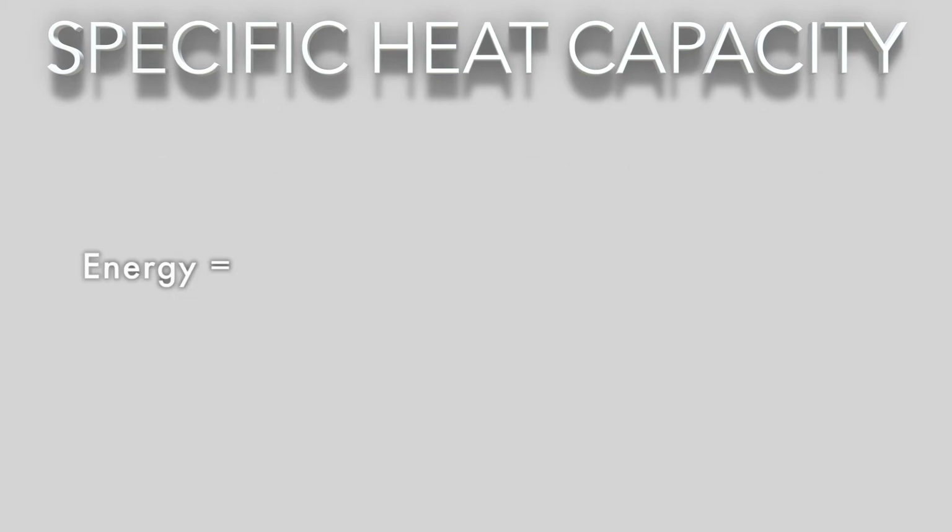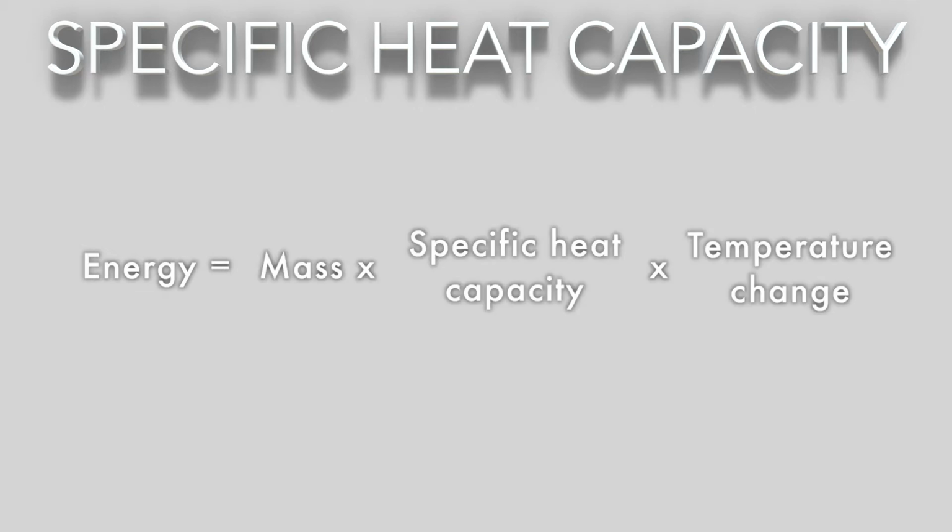We can calculate the energy required for a given temperature change using the equation energy equals mass times specific heat capacity times temperature change. We can see from the equation that the amount of energy we need depends on the mass of the material, where more material needs more energy, the material we are dealing with, and the temperature change we want to achieve, with a greater temperature change requiring more energy.